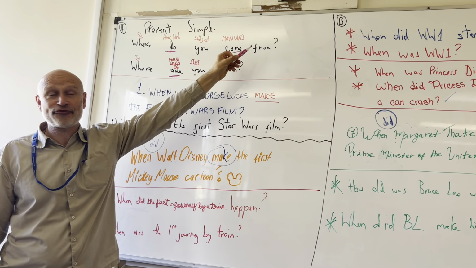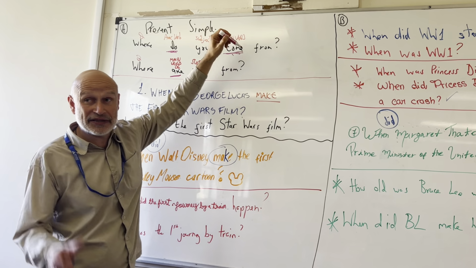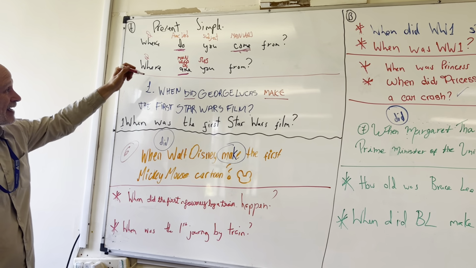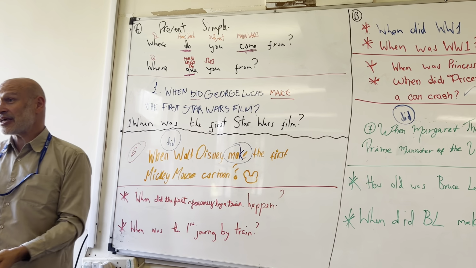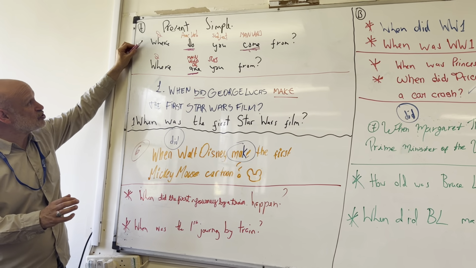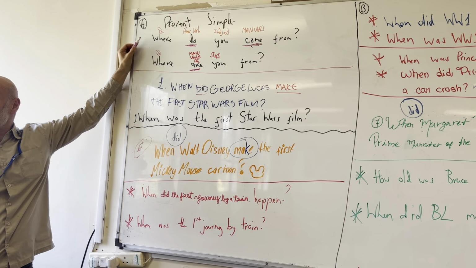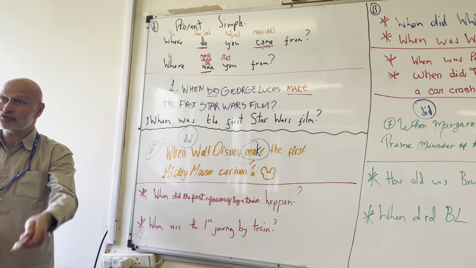Where do you come from, using the auxiliary verb do and then another verb in the infinitive, is exactly the same as saying, where are you from? The answer is the same, England. But you can choose the structure. So we need to make sure that, whichever structure you choose, you follow the rules.